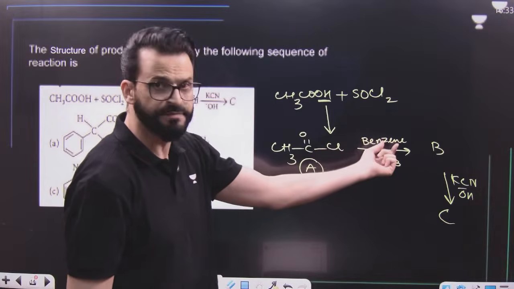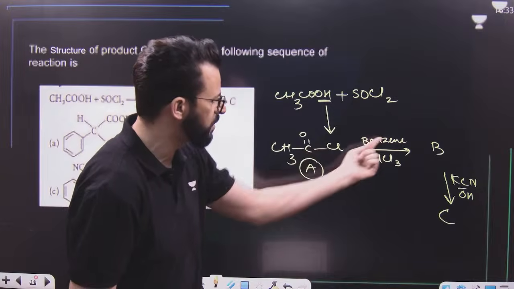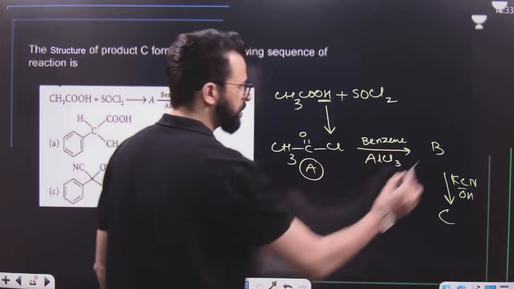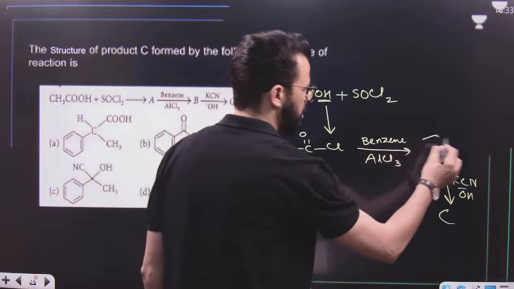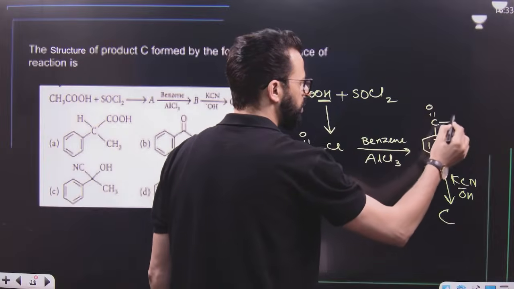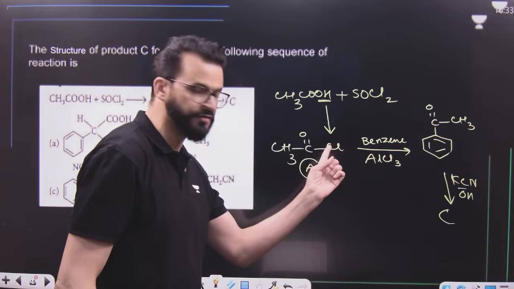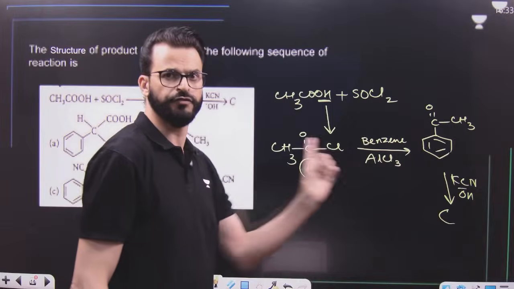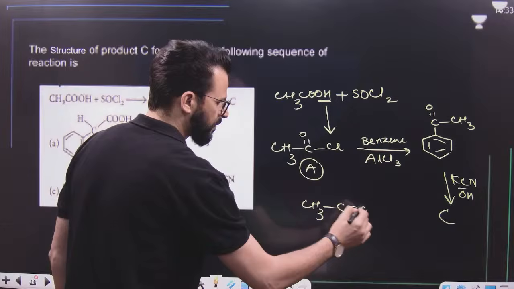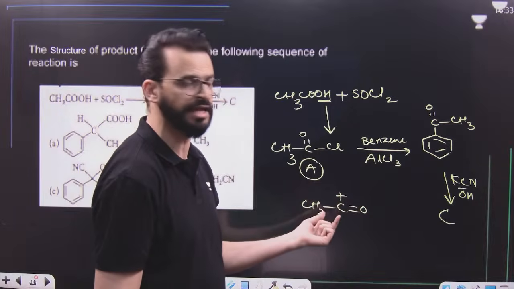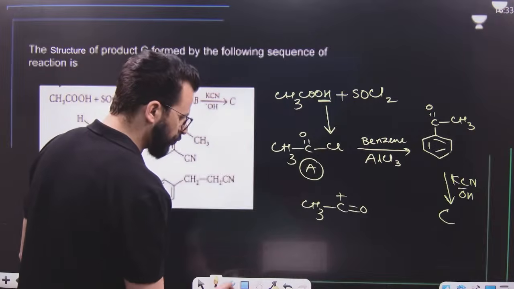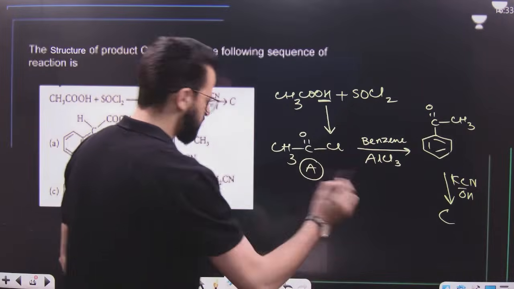Now this on treatment with benzene in presence of AlCl3 is a Friedel-Crafts acylation reaction, known as Friedel-Crafts acetylation reaction. In benzene, a COCH3 group will be introduced. Why? Because AlCl3 will remove this Cl from CH3COCl, and then it will result in the formation of this carbocation. This carbocation acts as an electrophile. It will attack benzene and we will get acetophenone first. I hope this point is clear. Now this is B.